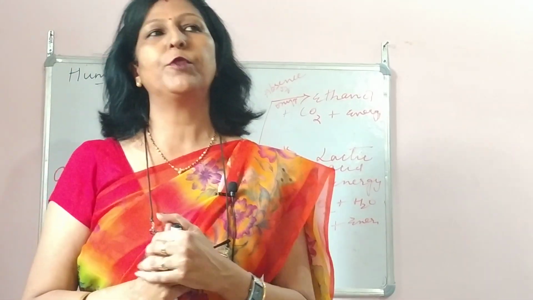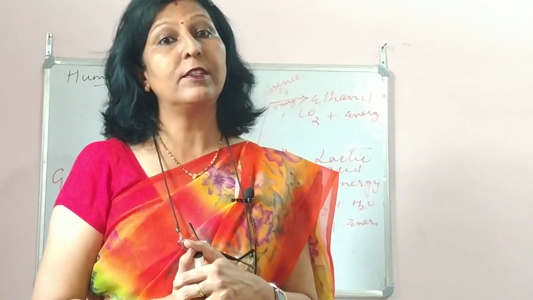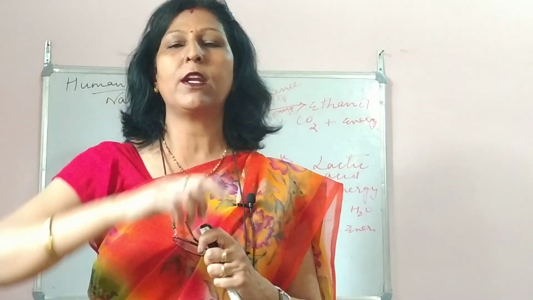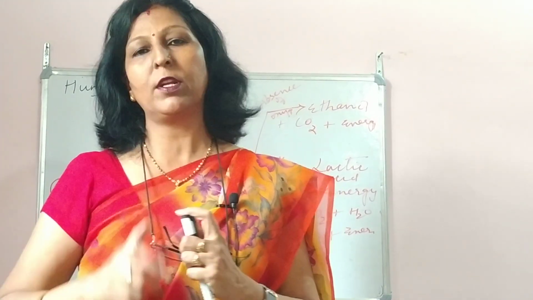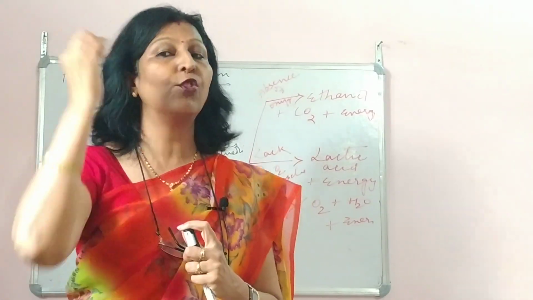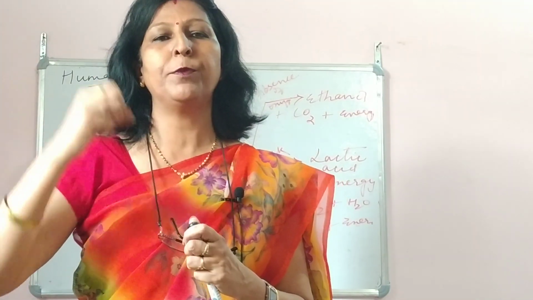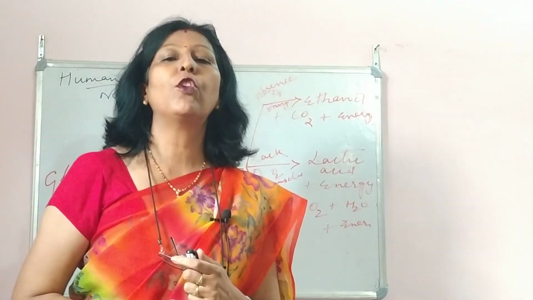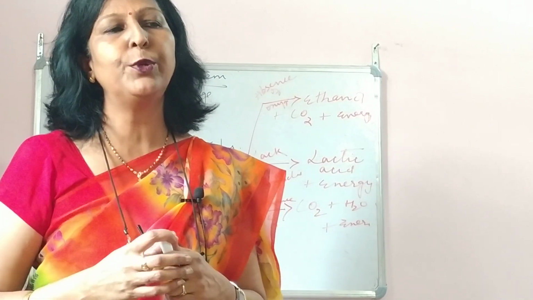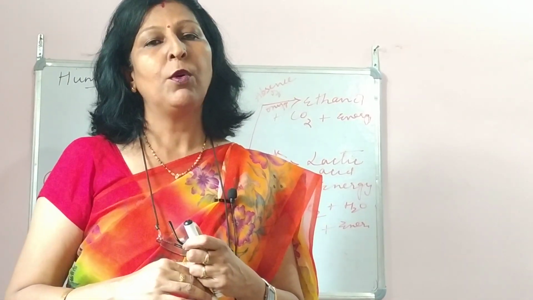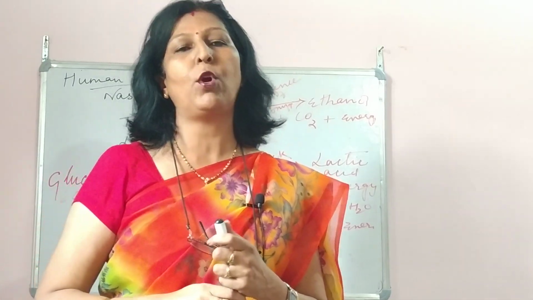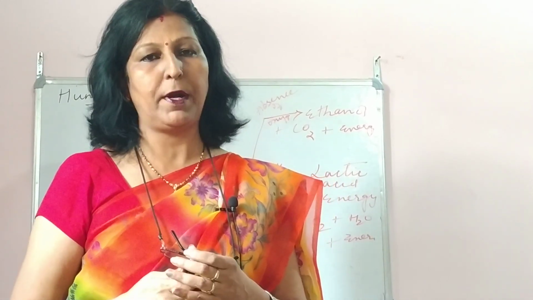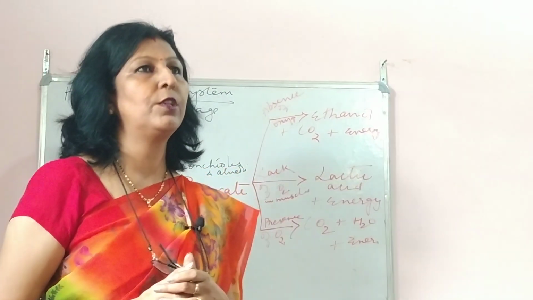Yes, I had talked about three types of nutrition. Saprophytic, which derives its nourishment from dead and decaying organisms. Parasitic, which lives on other organisms. I told you for saprophytic the microorganisms are examples. For parasitic, the lice, जो जुए होते हैं ना सर में, they derive nourishment from you, so that is again parasitic. And the other one is holozoic. In holozoic nutrition, we human beings take in complex food and break it into simpler form. Then the whole of the digestion takes place in the body, and absorption of the nutrients, and then the transportation of the nutrients to the different body parts for utilization. So that is holozoic nutrition.